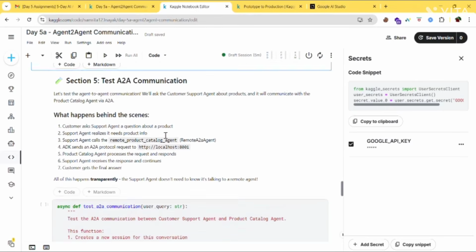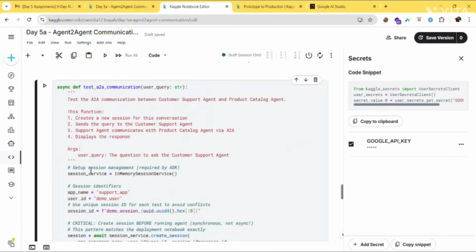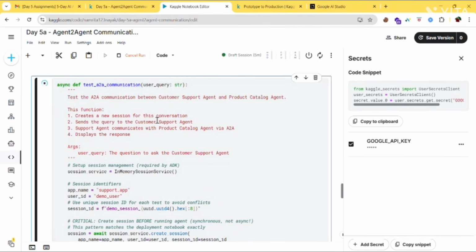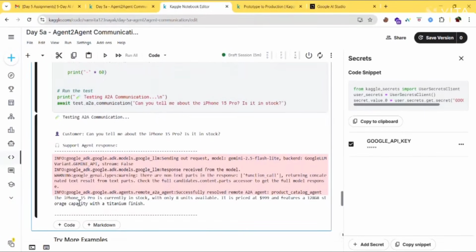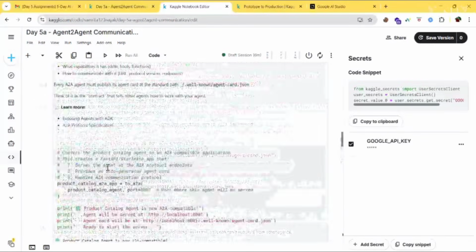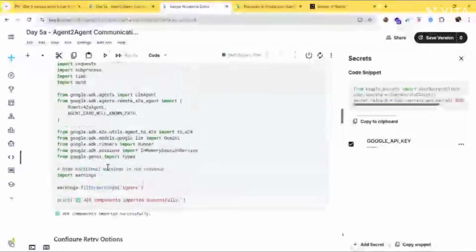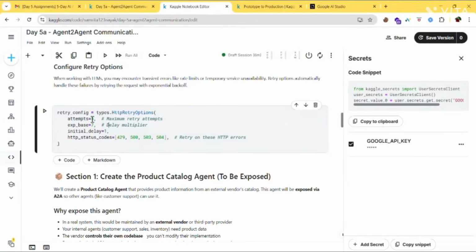Now we need to test. For testing, run this code. So you're getting an error here. It is not an error, it is a warning. Although we'll try to fix this by running the configure retry option. So come here and run this.